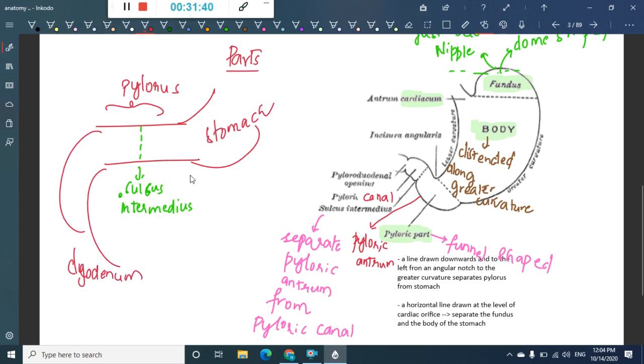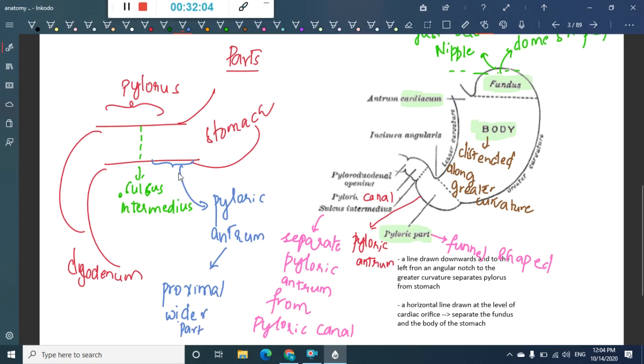Prior to the sulcus intermedius, the proximal and wider part is the pyloric antrum.